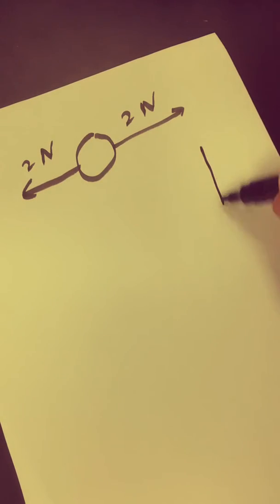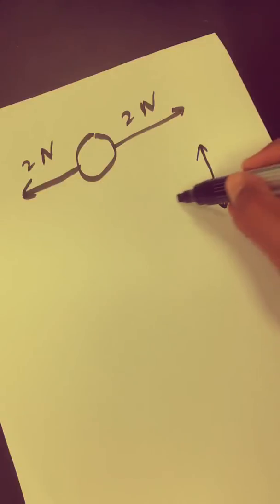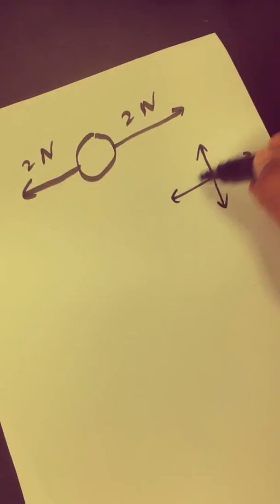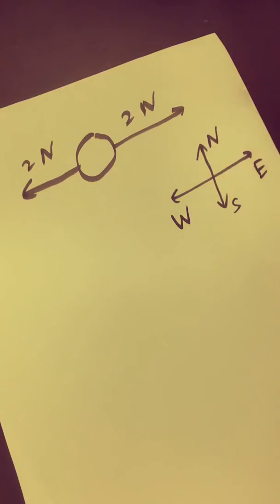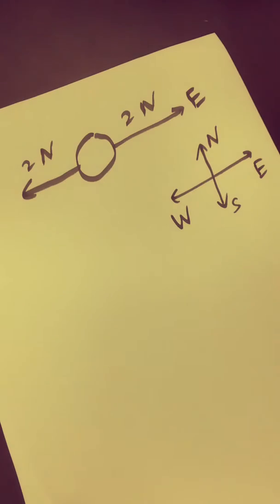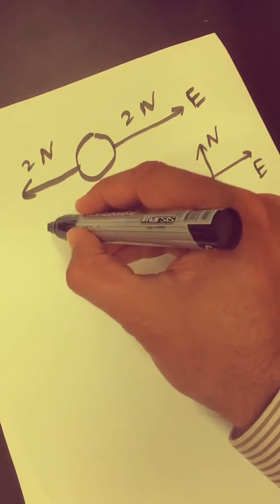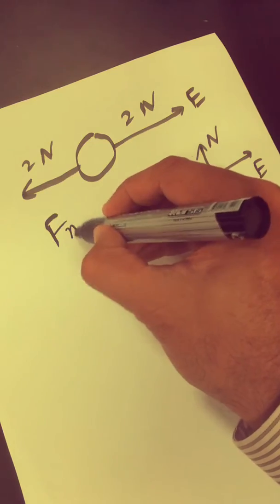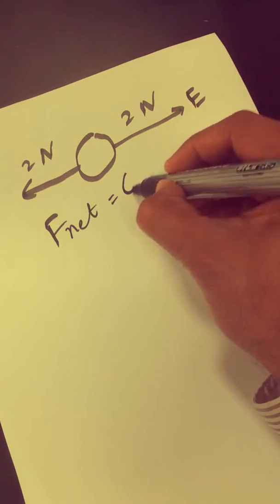Just for example, we take the coordinates north, south, east, west. Here is east and west. Both forces are equal in value, but in opposite directions. So what is the net force? The net force will be 0.